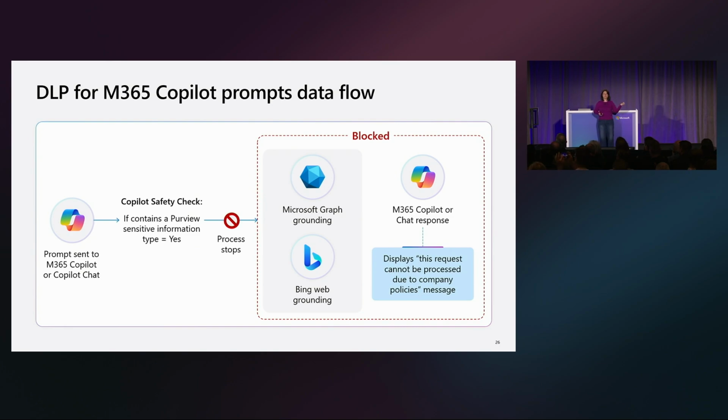And is that sensitive information in the prompt? And if the answer is yes, the whole process just stops. There will be no graph grounding. There will be no web grounding. And the response will be the standard, the company policy prevents me from responding. So we're hoping that alleviates some of the immediate concerns around web search, and we look forward to adding more to this feature as time goes on.